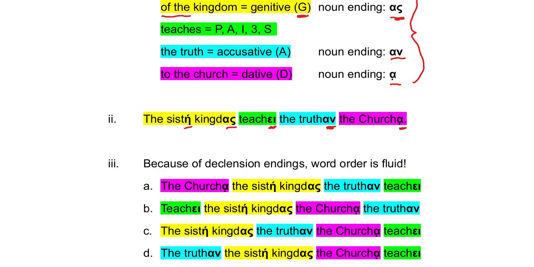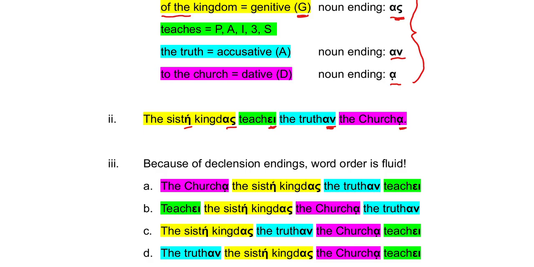In English, you have to say, the sister of the kingdom teaches the truth to the church. I can't change the order. I can a little bit, but it would sound weird, and nobody talks that way, right? You may say to the church, comma, the sister of the kingdom teaches the truth. Or she may say, the sister of the kingdom to the church teaches the truth, or the truth teaches to the church. But that sounds strange. In English, you don't talk that way. In Greek, they talk that way all the time.